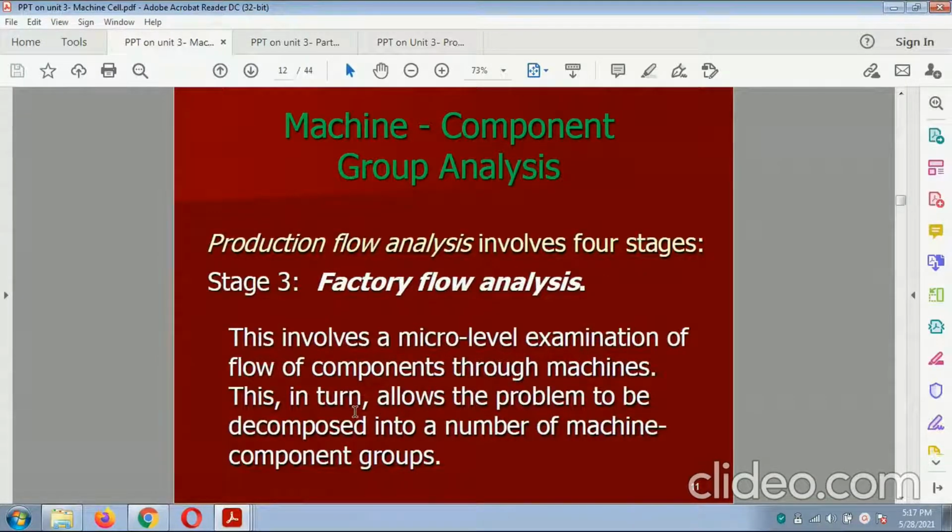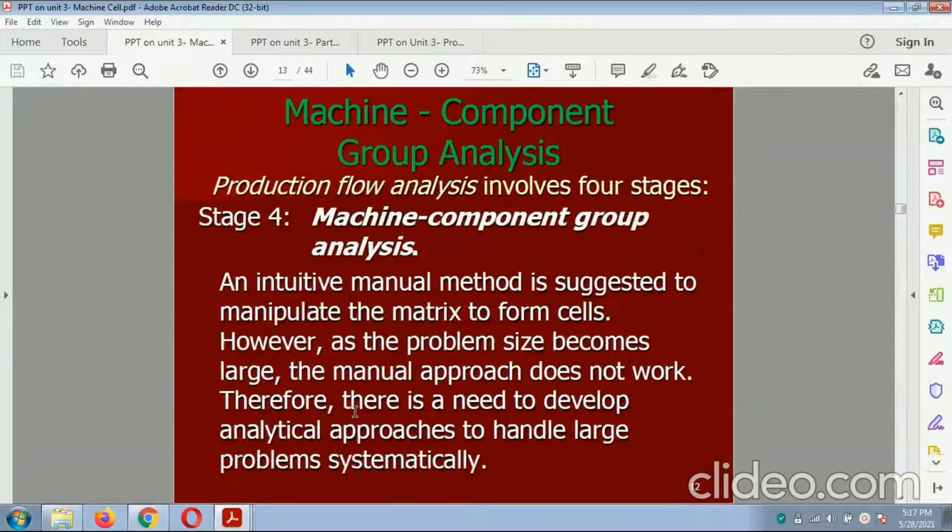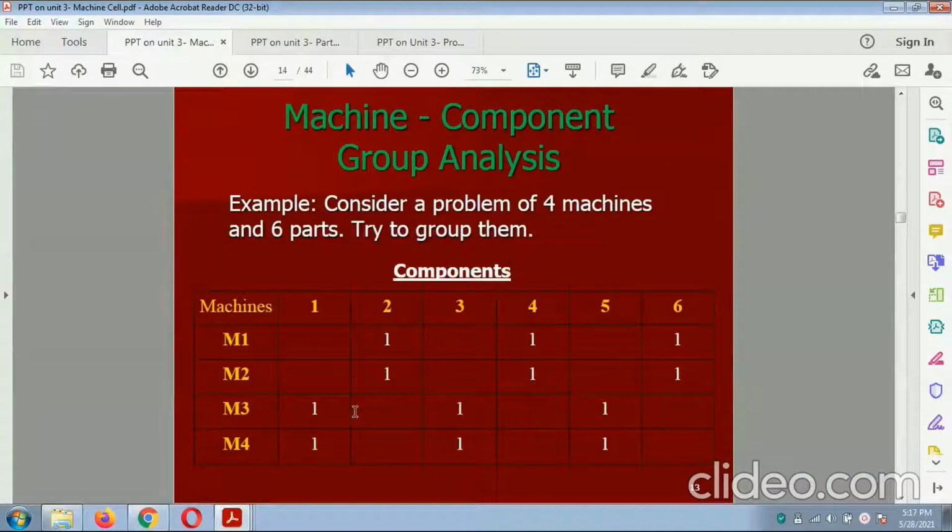Step 3, that is factory flow analysis. This involves a micro level examination of the flow of components through the machines. This allows the problem to be decomposed into a number of machine component groups. Fourth step, that is machine component group analysis. An intuitive manual method is suggested that manipulates the matrix of the cell. However, as the problem size grows, the manual approach does not work. Therefore, there is a need to develop an analytical approach to handle large problems systematically.